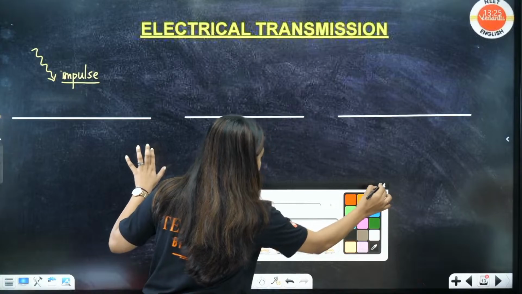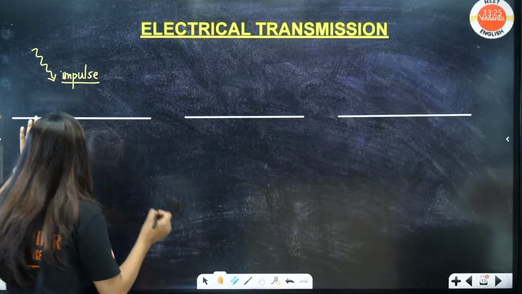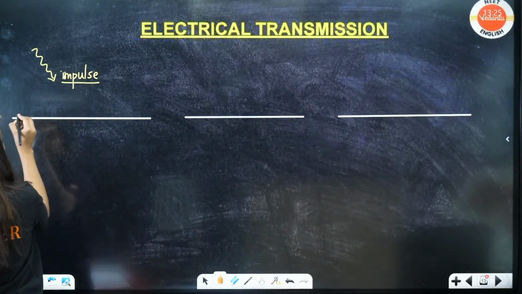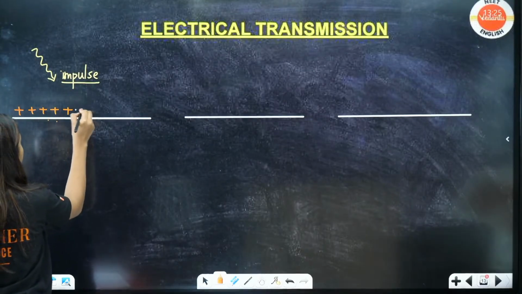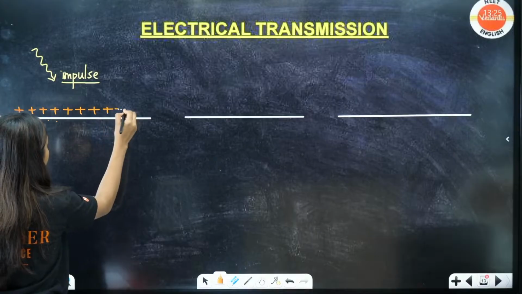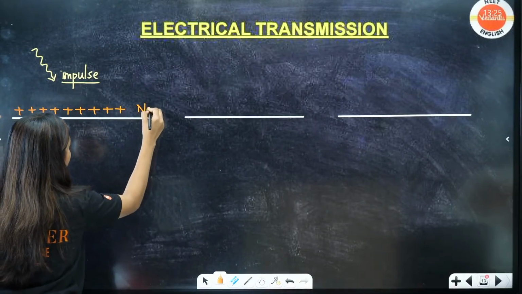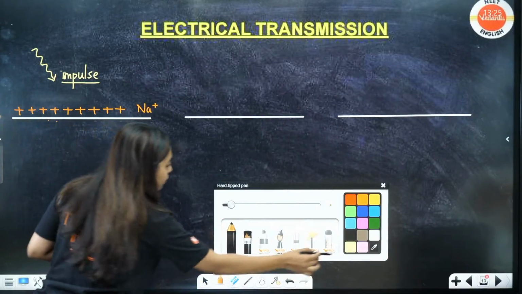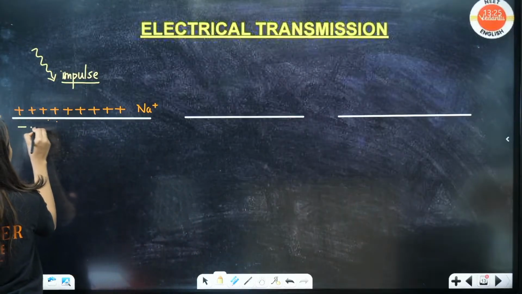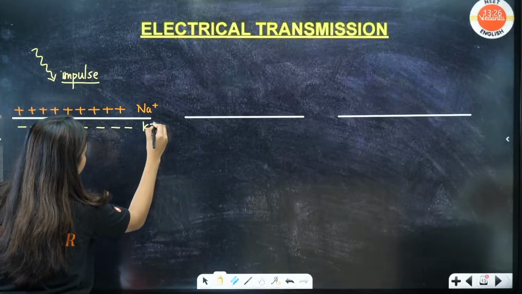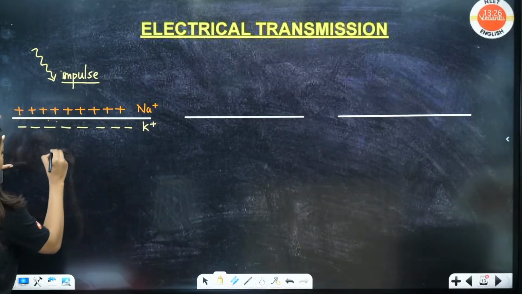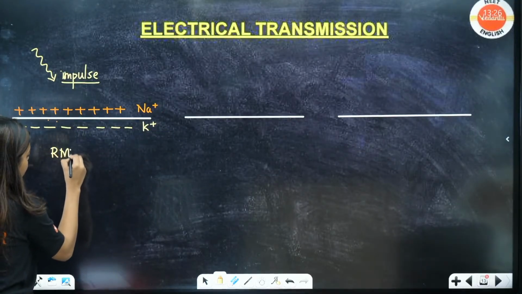First, when an impulse is coming, let's say no impulse is there. Let's say this is the normal one. Here, positive is there. Positive, positive, positive, positive, positive, and this is because of your sodium ions. Down we have negative, negative, negative, negative, negative, negative because of your potassium. Is this clear? This is a RMP state or a polarized state.